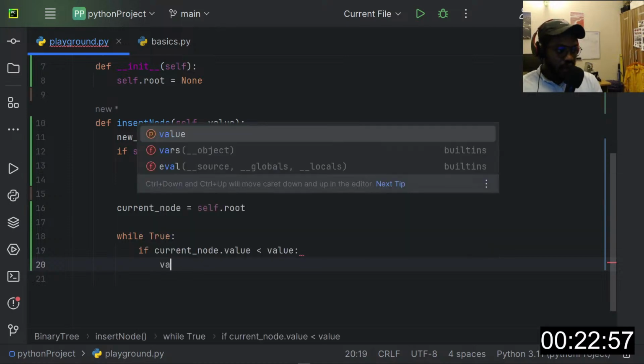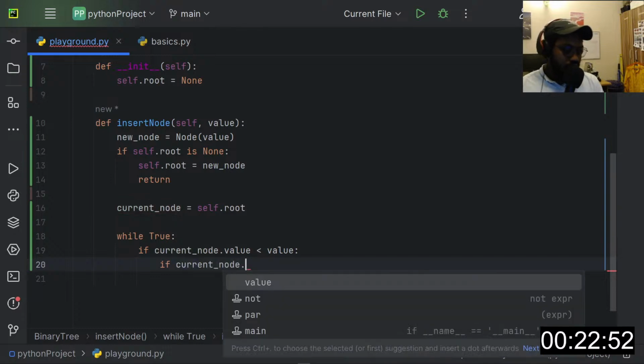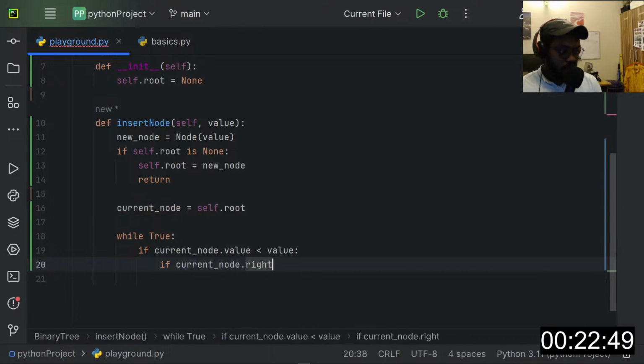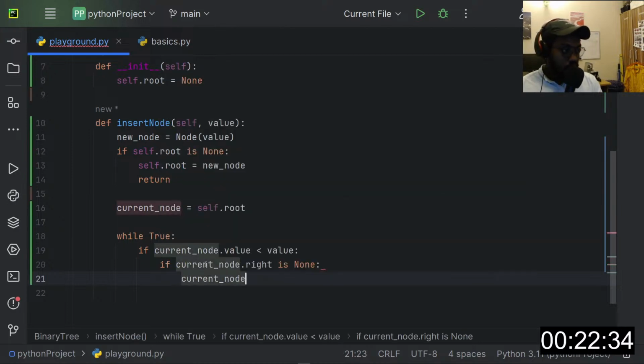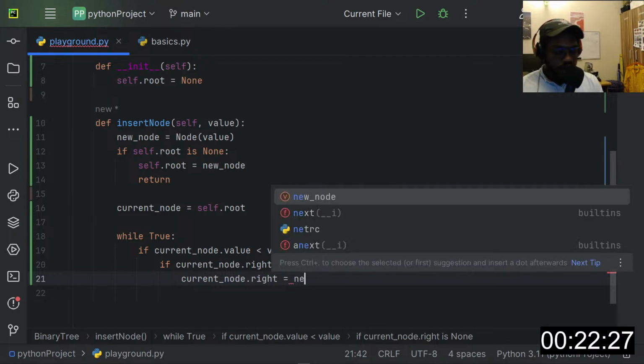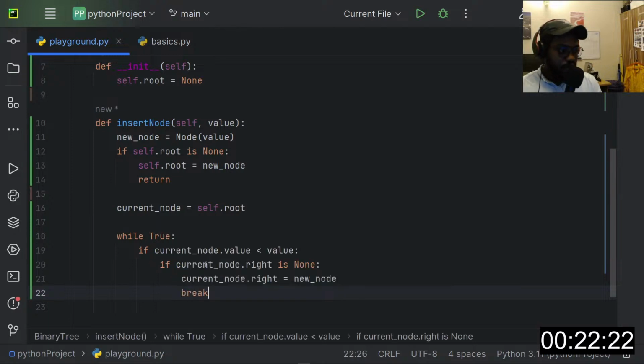So we'll say if current node dot right is none, right, meaning there is no node on the right hand side or the right subtree, then we'll say current node dot right should be equal to our new node, and then we'll break the iteration at this point.